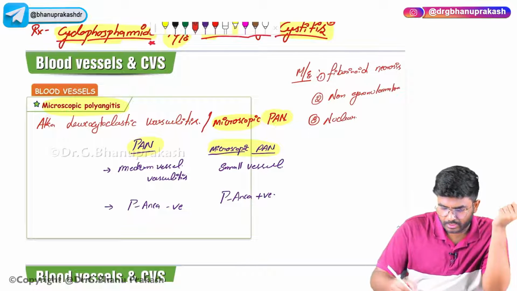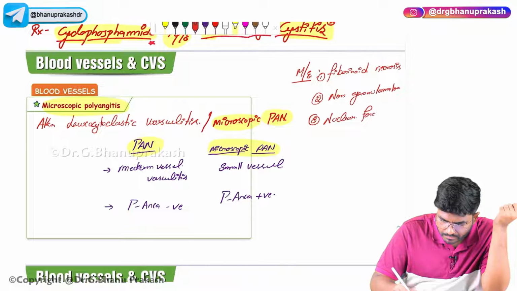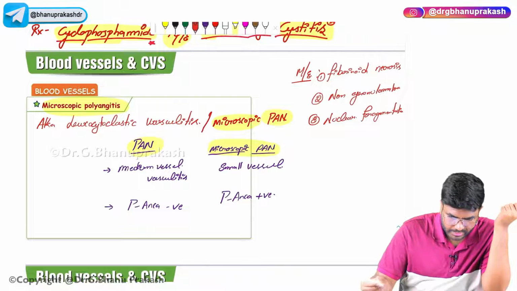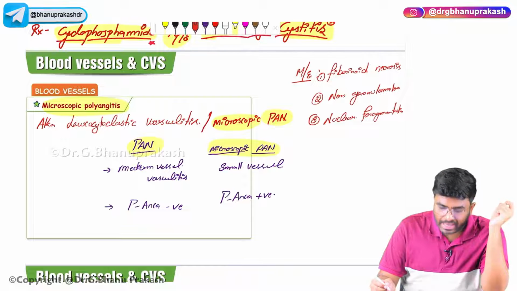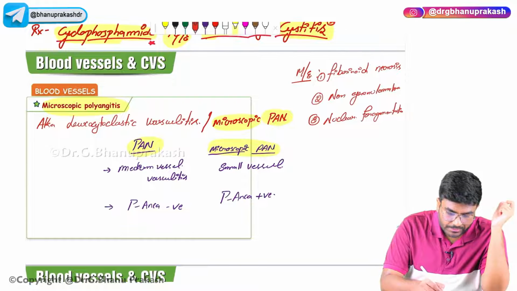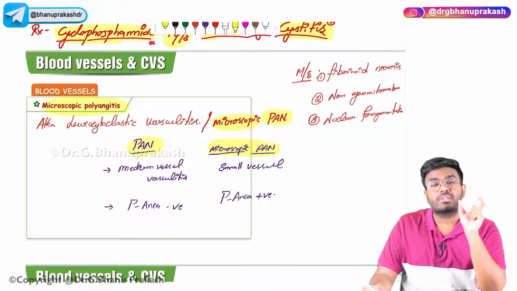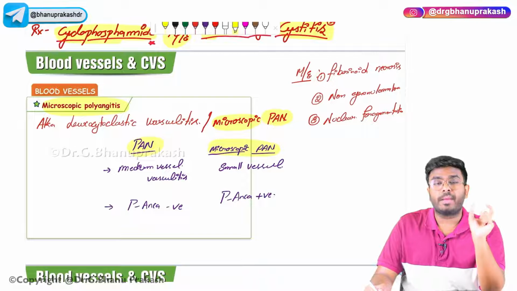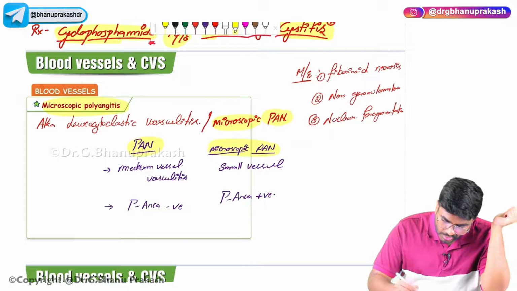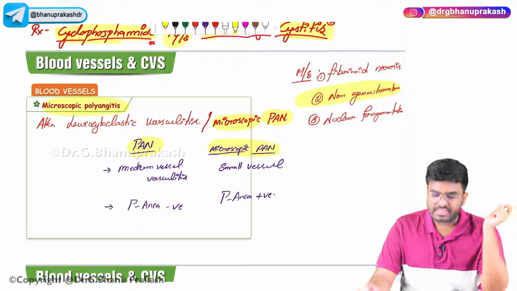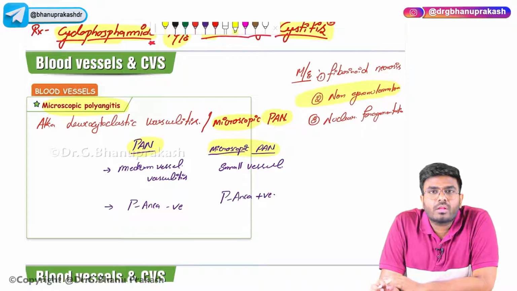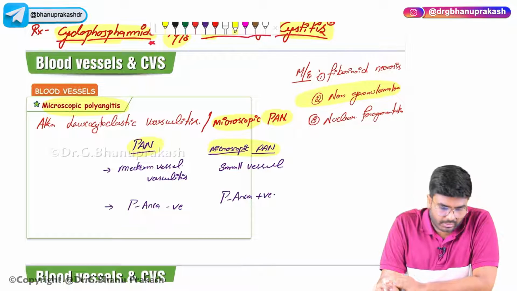The nuclei are going to be fragmented. Remember the similarities: both polyarteritis nodosa as well as microscopic PAN are examples of non-granulomatous conditions, and both are examples of fibrinoid necrosis.